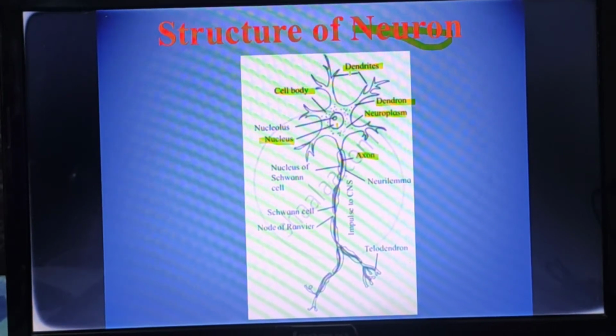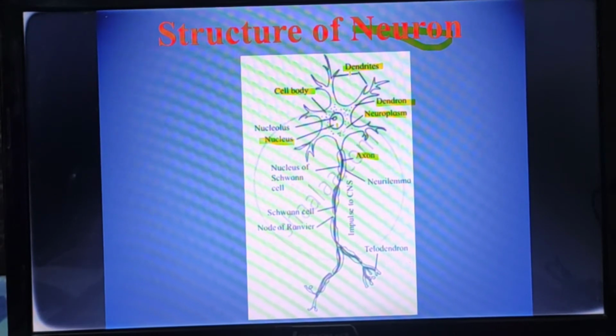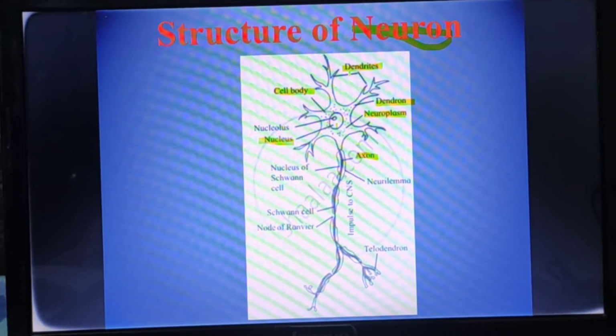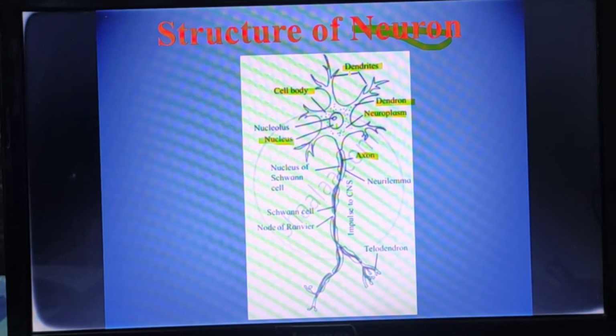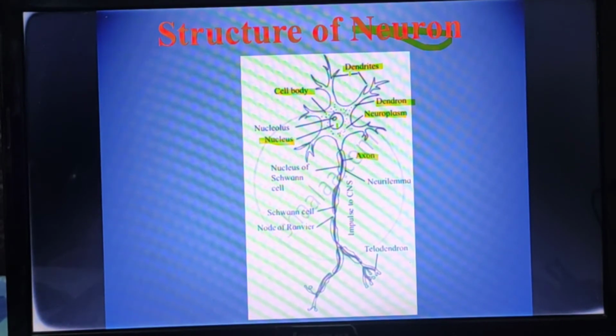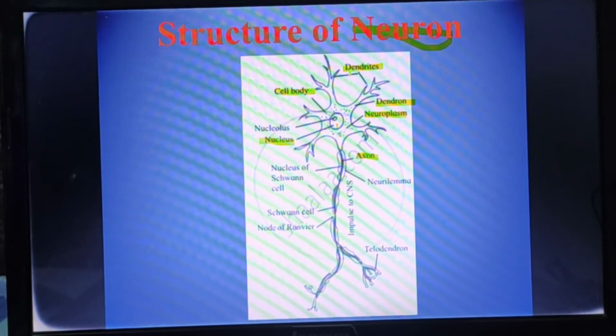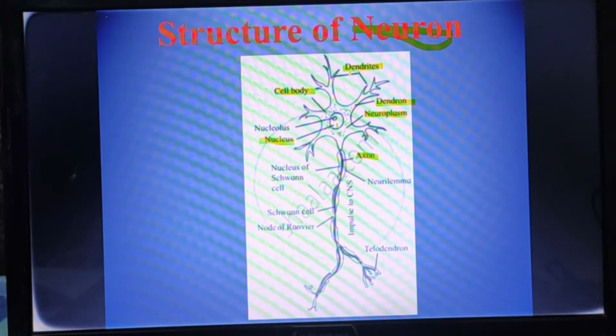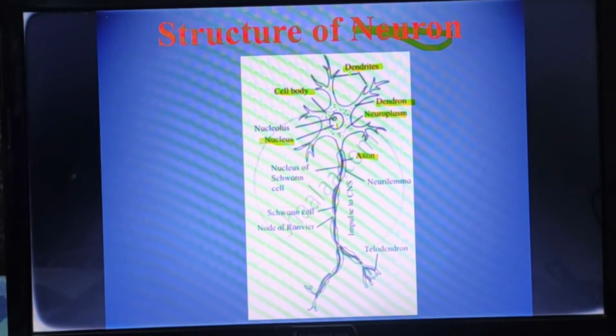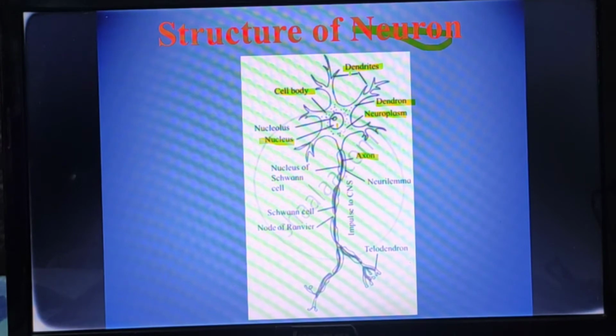And what is the function of these dendrites? These dendrites carry the impulses towards the cyton. I have already told that our nervous system gives impulses.